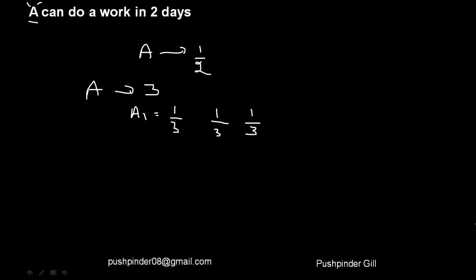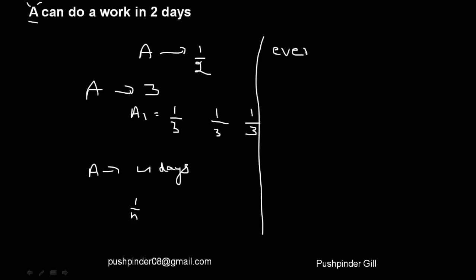Now this is the basic terminology that goes around here. If I want to generalize this and say if A can do a work in n days, that means every day he'll be finishing 1/n of the work. Even if you want to take it the other way around, let's suppose every day A finishes 1/8 of the work.